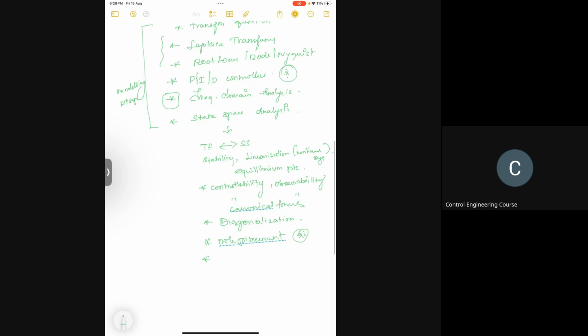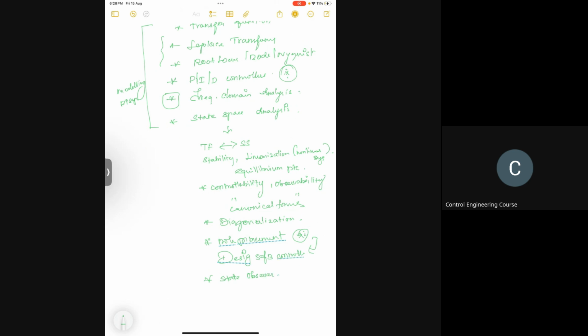You should be able to design a controller in pole placement for any system. State feedback control for a system. And then comes state observers.